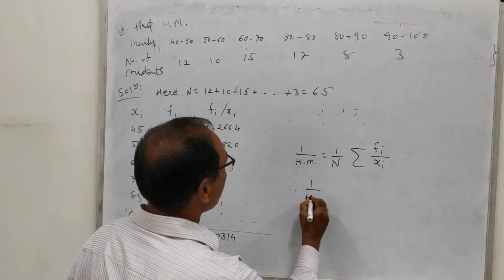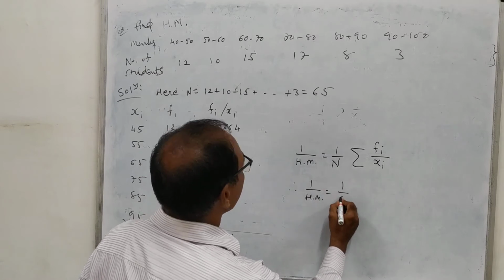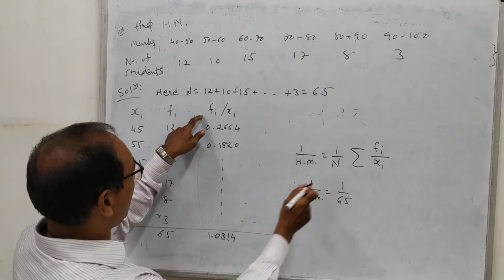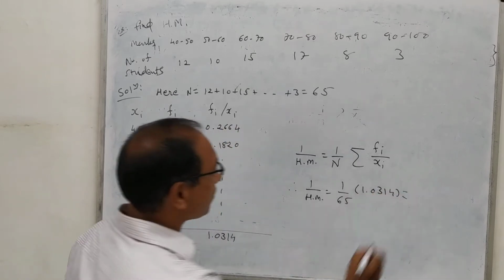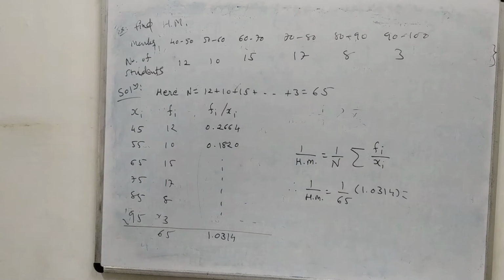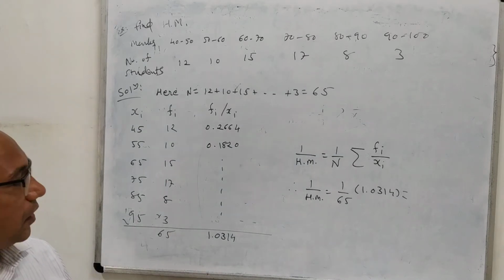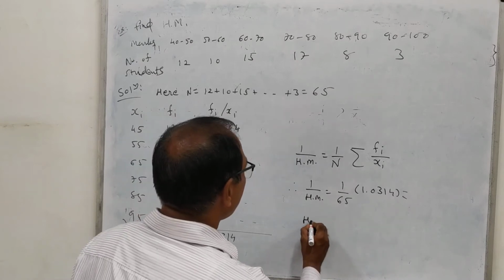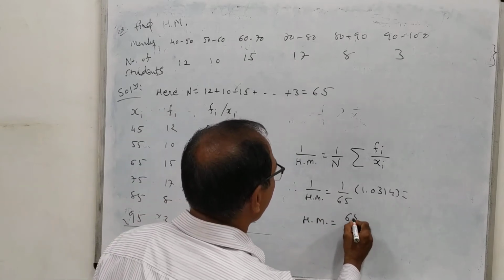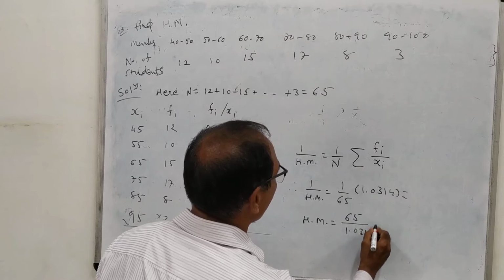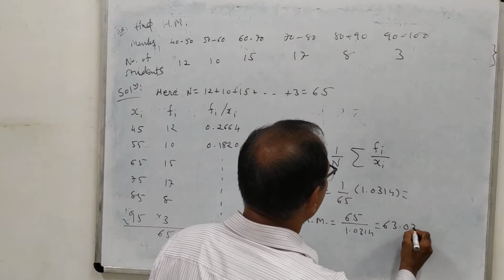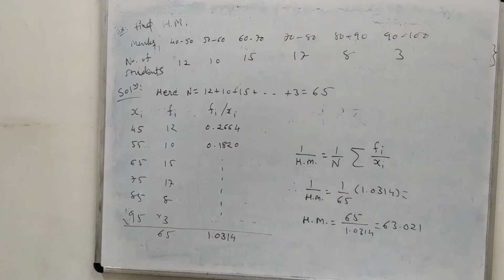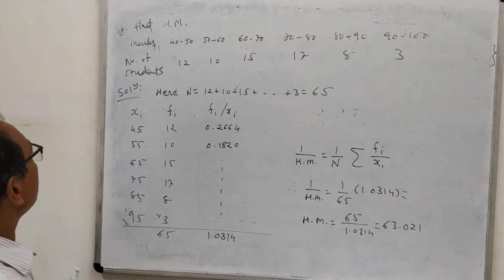Therefore our harmonic mean will now become 1 upon n, that means 1 upon 65, and total sigma fi upon xi, this is 1.0314. So if we divide the values, then we will get some value, but instead of this you can also write down directly: 65 by 1.0314, and its answer you will get 63.021. So we can find out the harmonic mean of the grouped frequency distribution in this way.